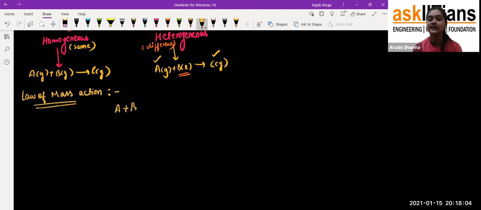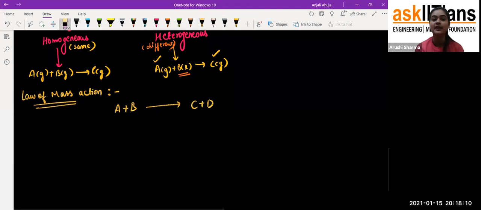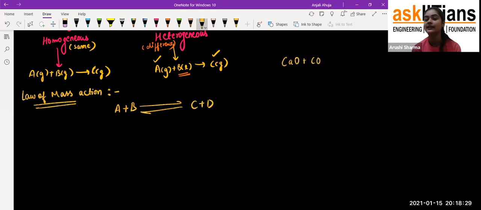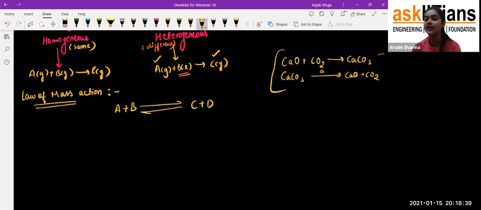If A plus B is converting into C plus D, it could also be possible, students, that the reactant converts into the product and the product can also convert back into the reactant. For example, there is a very famous decomposition reaction: calcium oxide reacting with carbon dioxide converts into calcium carbonate, and calcium carbonate on decomposition converts back into calcium oxide and carbon dioxide. So both conditions are there. Similarly here.